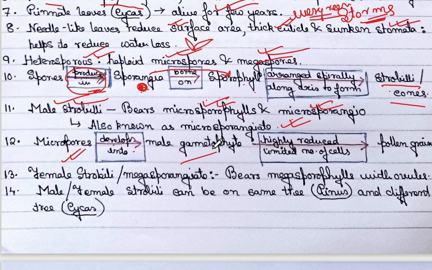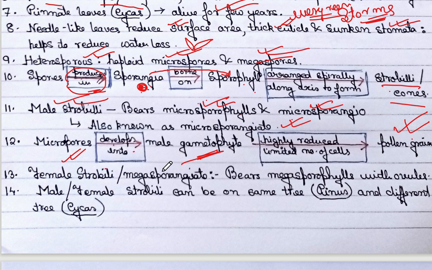Male gametophyte, which is highly reduced to a limited number of cells, called pollen grains.